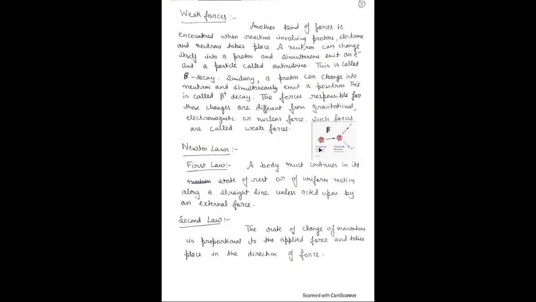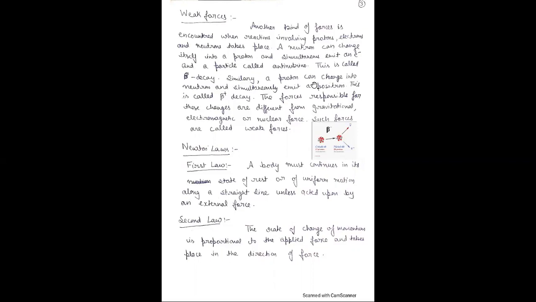Here red represents the proton and the gray represents the neutron. Here this neutron itself changes into a proton, because here 27, here 28 neutron, and a particle, this particle is an antineutrino, and it also emits an electron. This is known as beta negative decay.